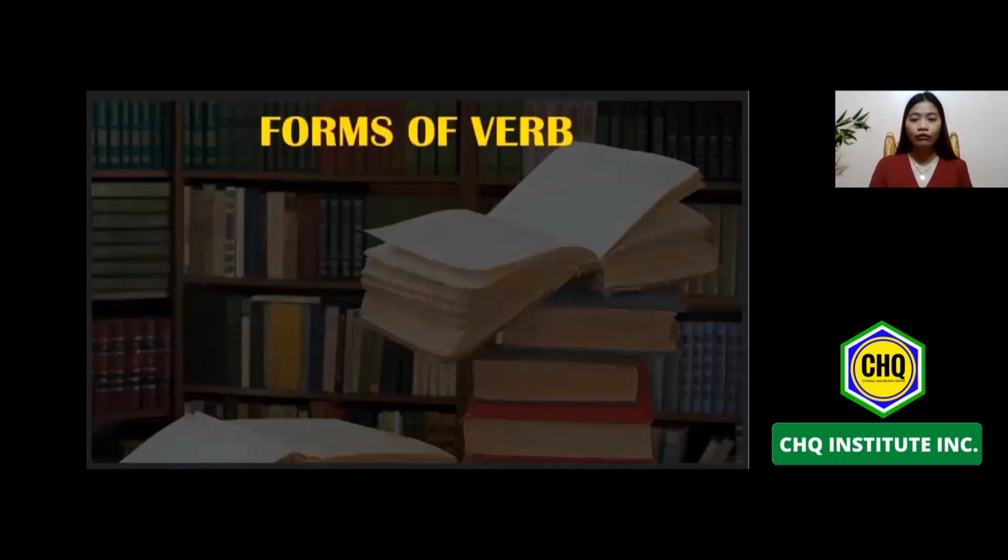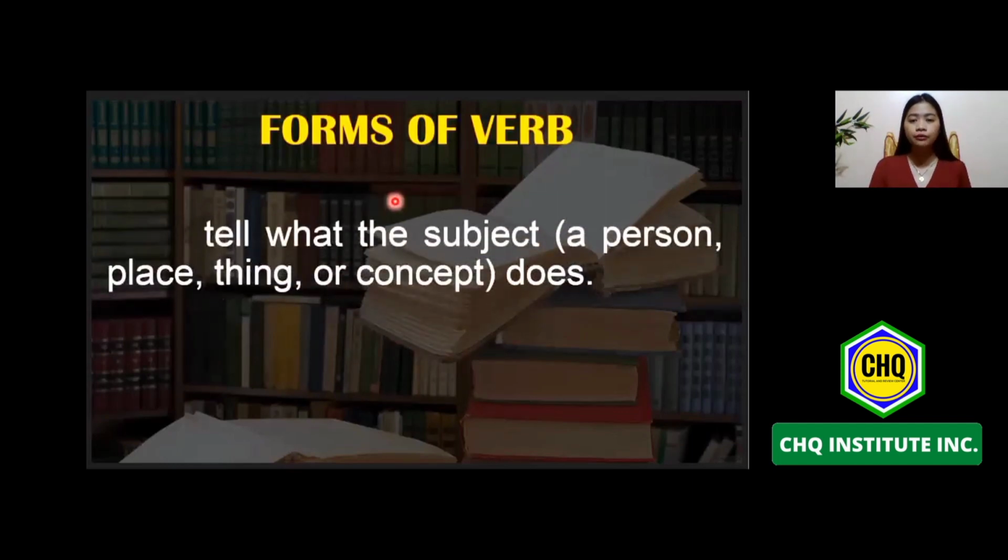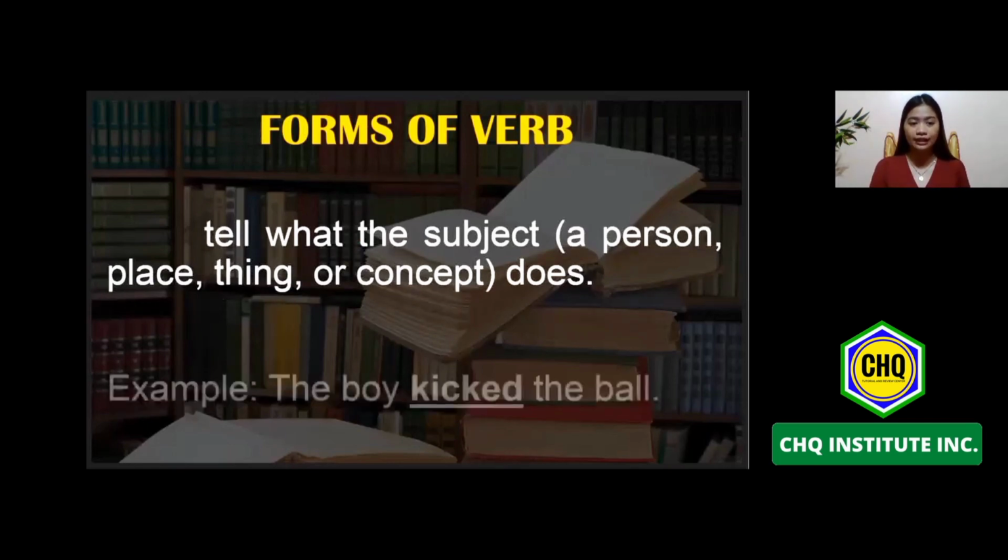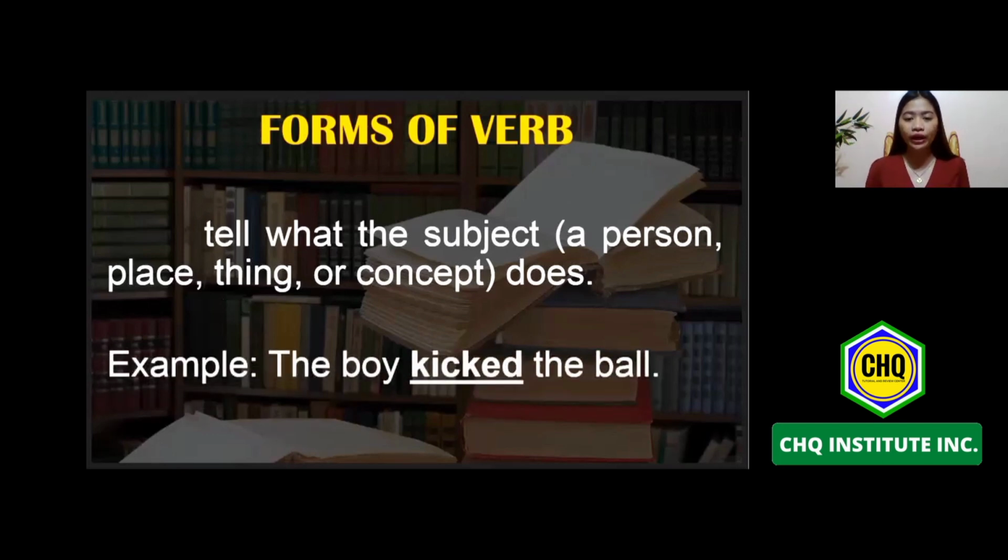Next one, forms of verb. We have two forms of verb. The first one, the forms of verb tell what the subject, a person, place, thing, or concept does. Say for example, the boy kicked the ball. Our verb here is kick. Who kicked the ball? Our noun is the boy. So the verb kick modifies our noun, which is the boy. Pinakita dito, anong ginawa ng boy? Anong action yung ginawa ng boy? The action word is the word kick, which is in past tense.